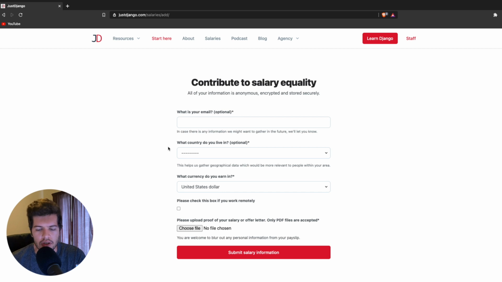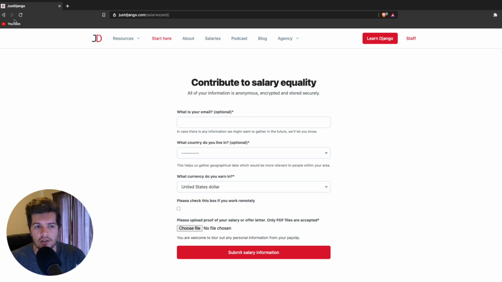Then the currency you earn in, which is also, again, very useful if you want to get information for your specific currency. And with everyone starting to work remotely, this is also a contributing factor. So if you are working remotely, that helps make a difference as well. And then last is just uploading your proof of salary, which is in the form of either a payslip or even an offer letter, just any kind of verified document that is proof of your salary. And again, this is verified by us. So we will actually take a look at this document, and that does help in preserving the quality of this data.